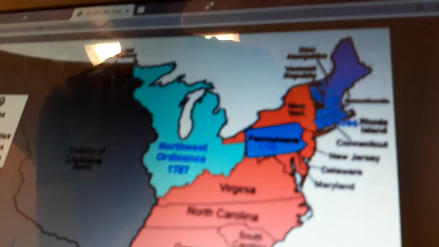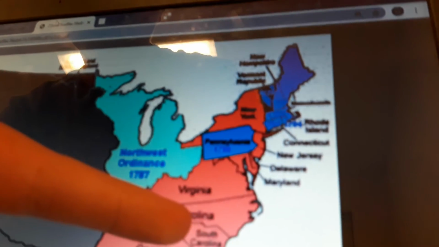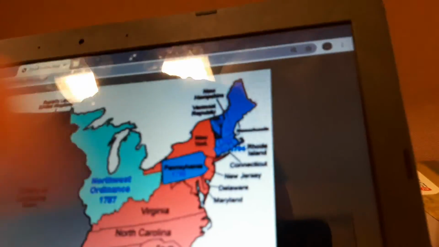America in 1789 was a very divided country on slavery. As you can see here, there's a pretty big divide between states that thought that we should have slavery legal and those that thought slavery should be illegal. 2 laws that Washington passed on slavery were the Fugitive Slave Act and the Slave Trade Act.